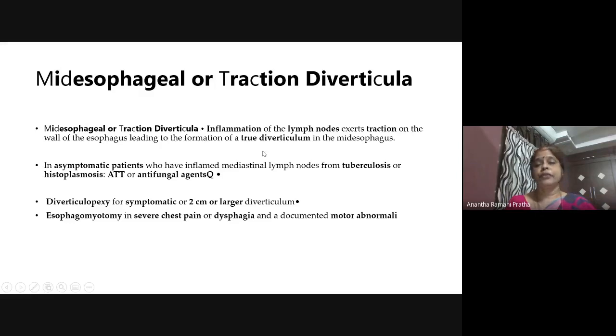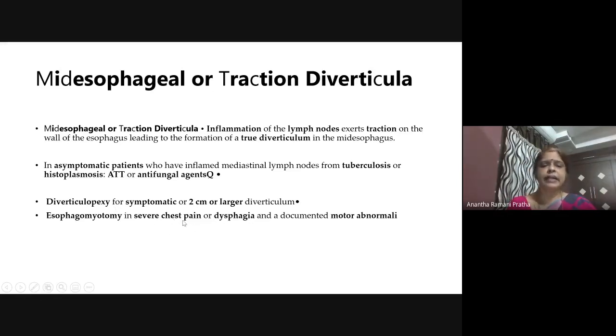This is a true diverticulum in the mid-esophagus, where all the layers are pulled. In Zenker's diverticulum, we are getting only mucosa and submucosa. Here all the layers are coming. The lymph nodes are inflamed with tuberculosis or histoplasmosis, etc. This presents as dysphagia or severe chest pain.